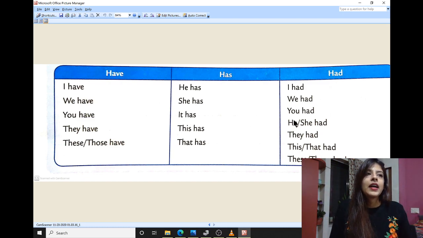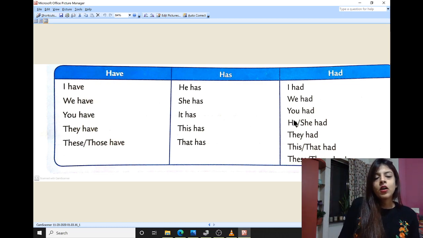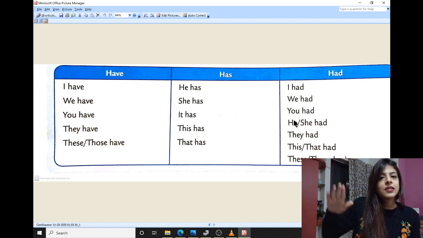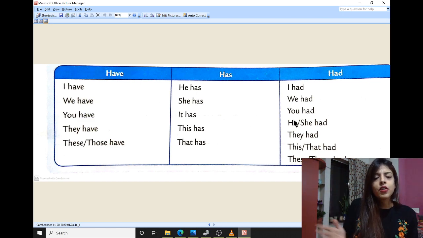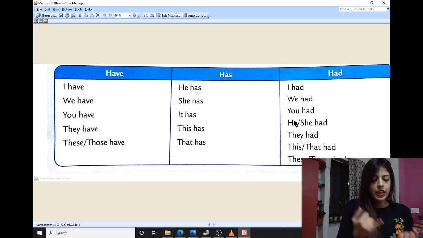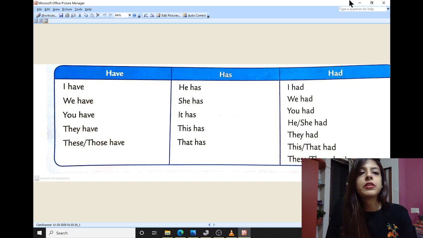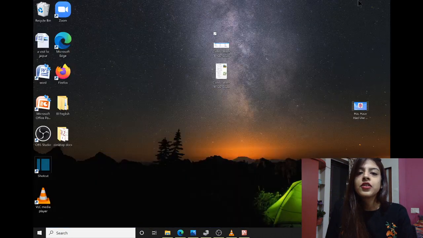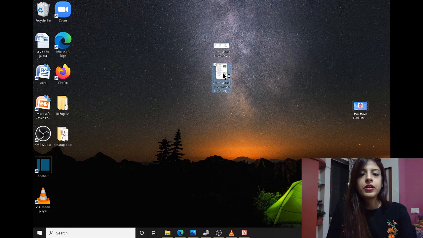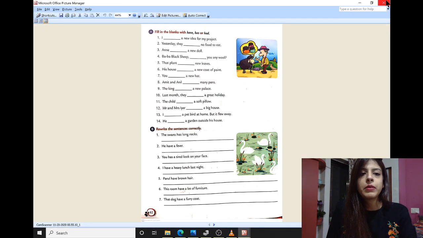I had my cell phone. Okay, so it is past tense. She had been eating ice cream. So that is past tense. Her ice cream is already finished, right? So we will always use had in past tense with singular noun as well as plural nouns. So I hope you were able to understand this chart. You have to learn the chart because it is very important for you to remember.